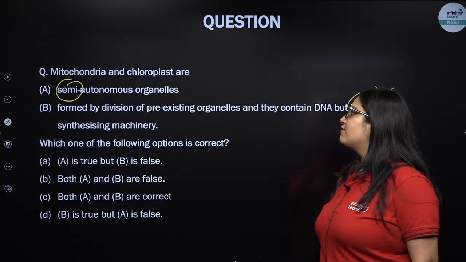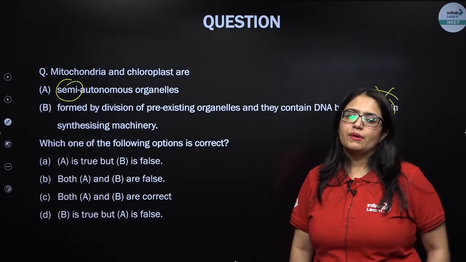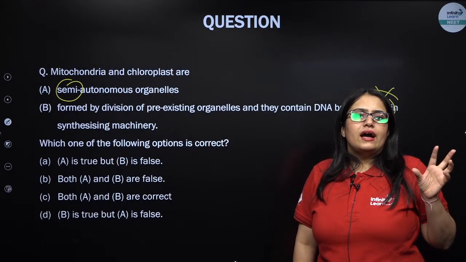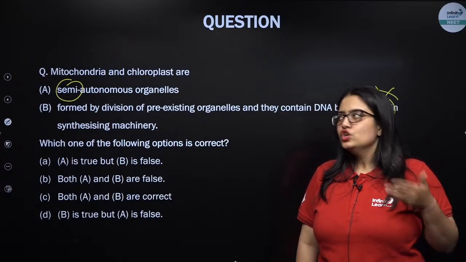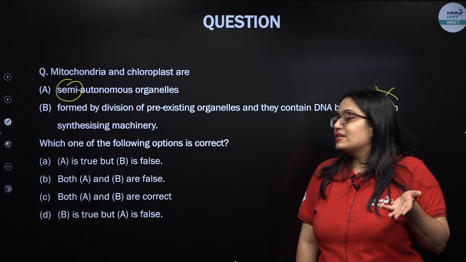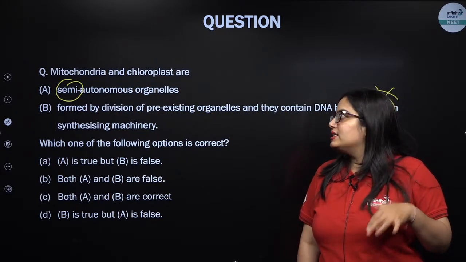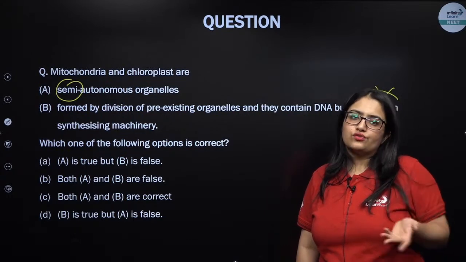They do divide via fission, that means from a pre-existing cell organelle, because remember mitochondria and chloroplast were once bacterial cells, right. Mitochondria was probably an aerobic bacteria, and chloroplast was a photosynthetic autotrophic bacteria.